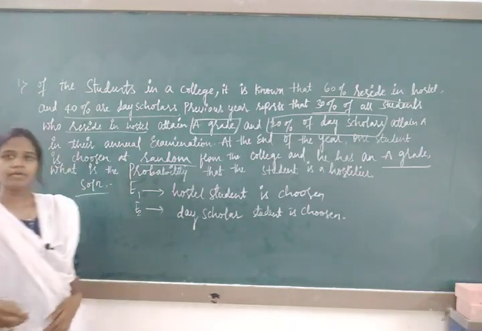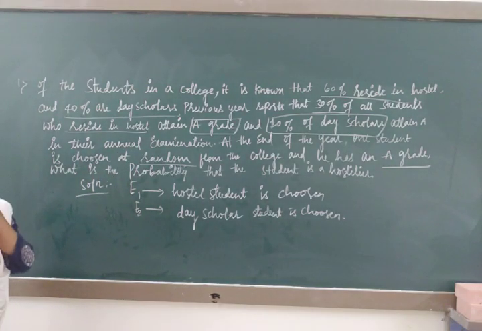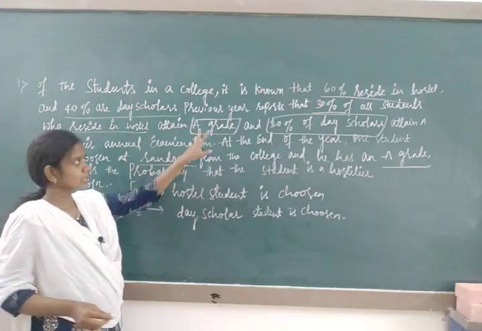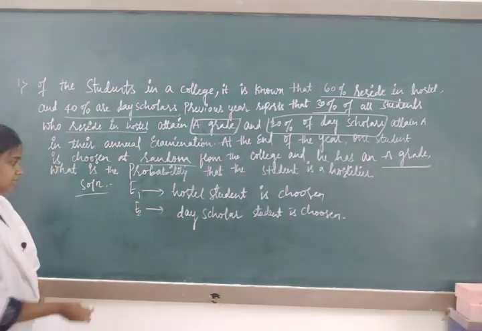Now in both of these they are going to attain the A grade, so that event you choose as A event.